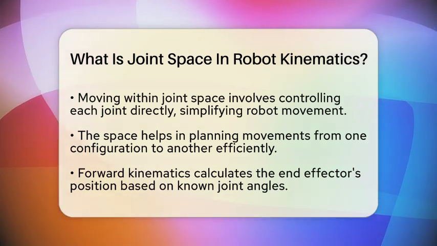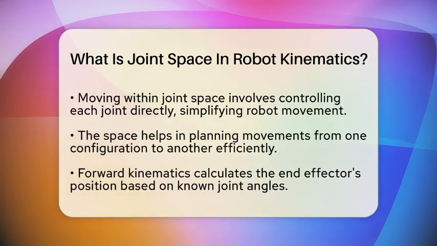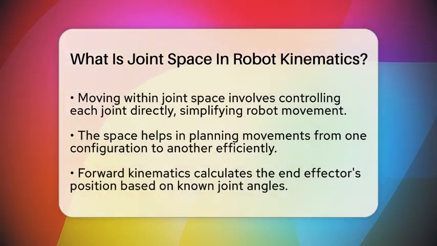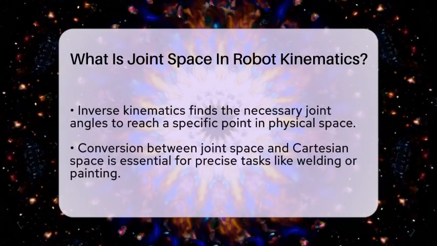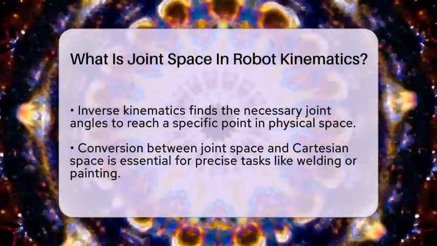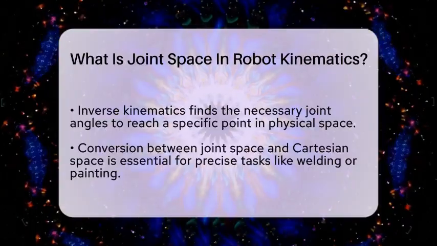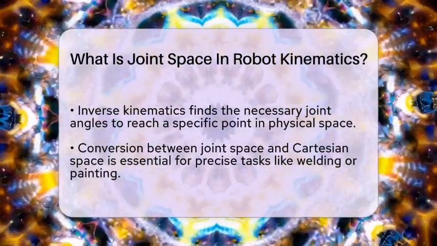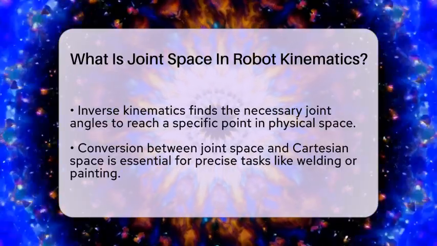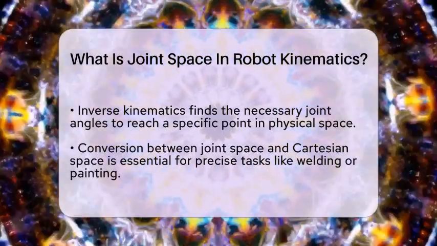To get the robot's end effector, like a gripper or tool, to a specific spot in the real world, you need to convert between joint space and the position in the physical environment, which is called Cartesian space. Forward kinematics helps you find the position of the end effector when you know the joint angles. Inverse kinematics does the opposite. It calculates the joint angles needed to reach a specific point in space.